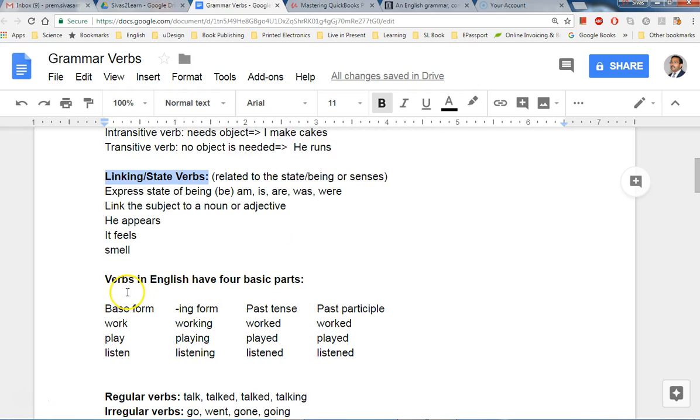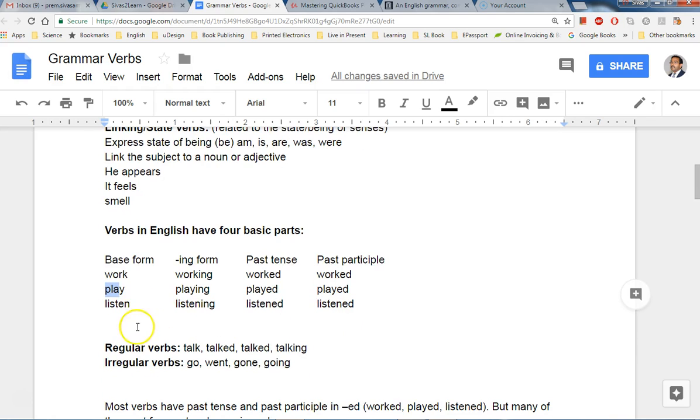Every verb in the English language has four basic parts. Base form, for example, work is a verb. Ing form, working, he is working. Past tense, he worked. And past participle, he has worked, right? Same thing with play, playing, played, played. These are regular verbs because you simply add ed to the past and past participle.